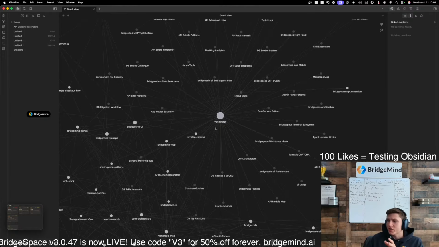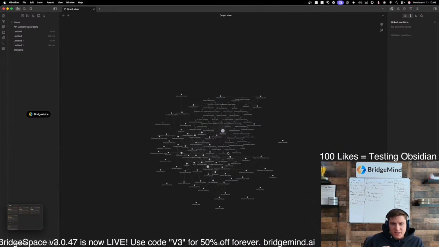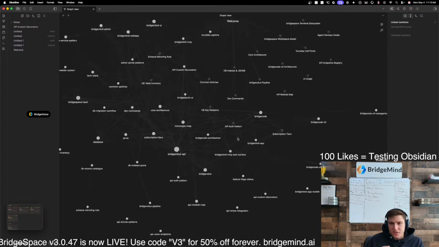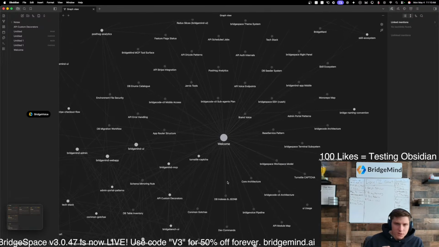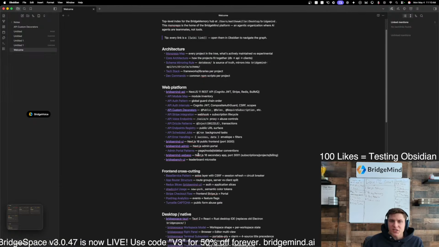A vault is what it's called in Obsidian. Basically how this works is, you can see this is one of my vaults, the BridgeMind vault in Obsidian. You can click on one of these, and you can actually see this mind map of all this information, essentially like a brain. Let's just call it that. It's like a brain that you can link together, okay?